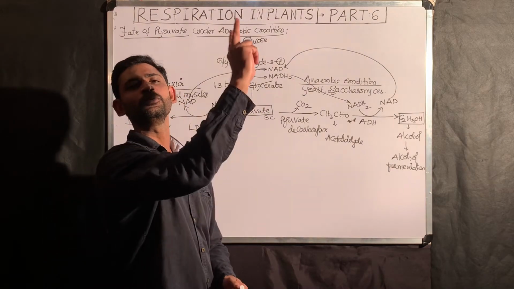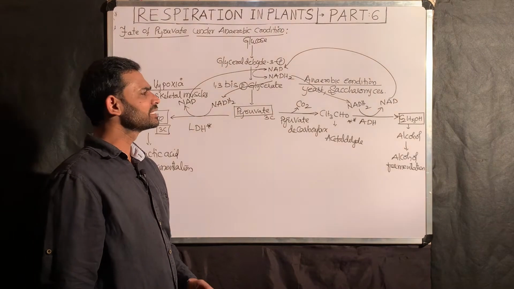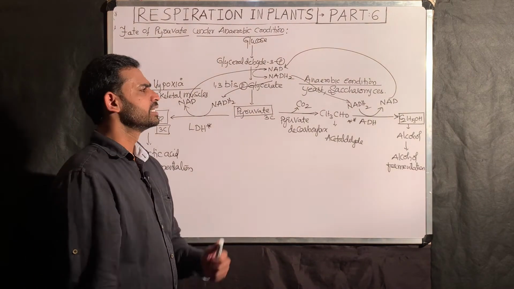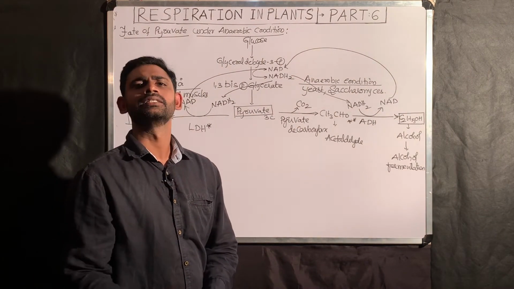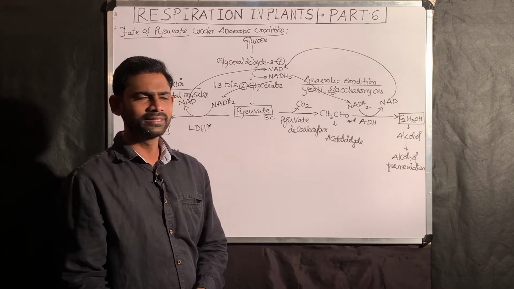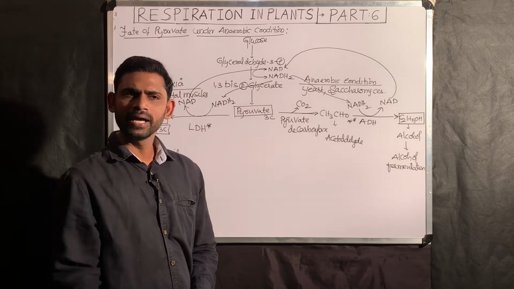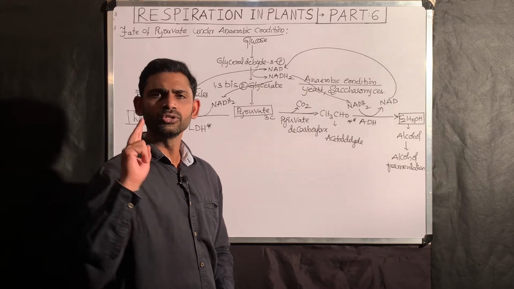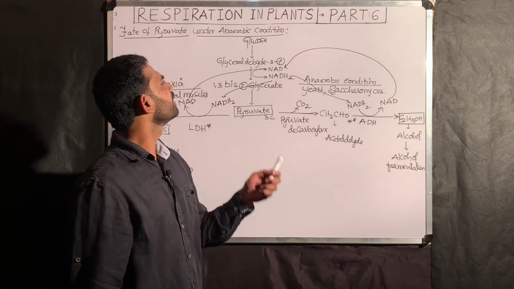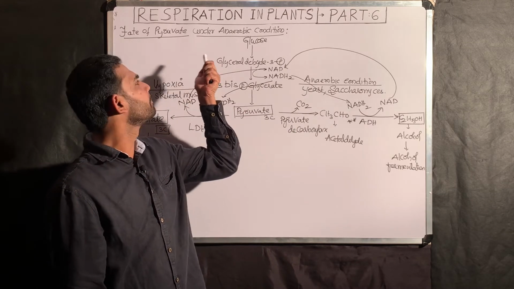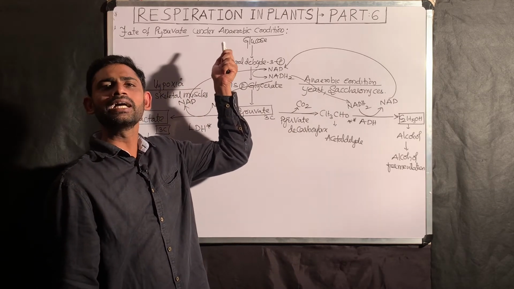That is 2. So you can conclude like this: the number of ATPs produced during both anaerobic and hypoxia condition, per hexose sugar, is equal to 2. This is the fate of pyruvate under anaerobic condition.